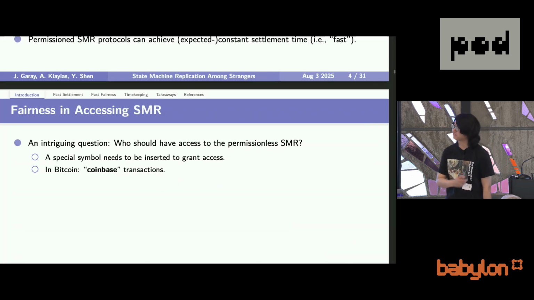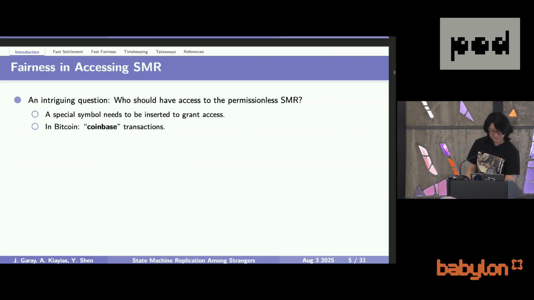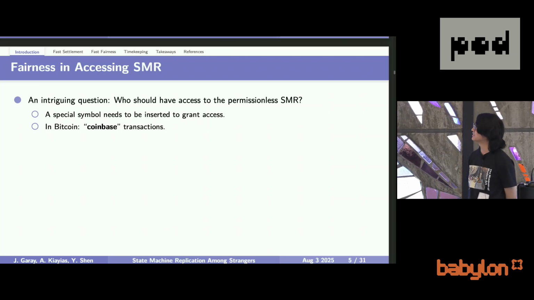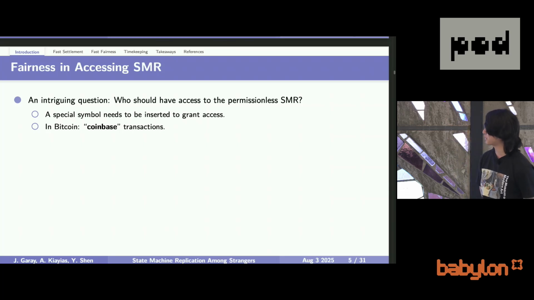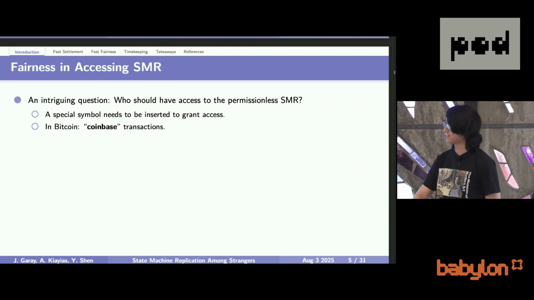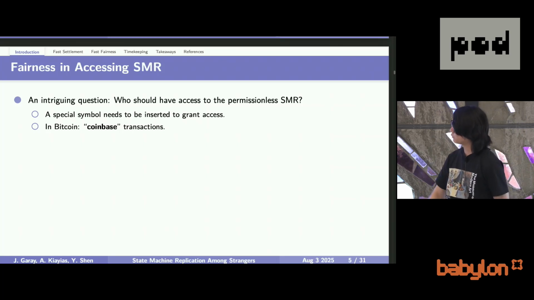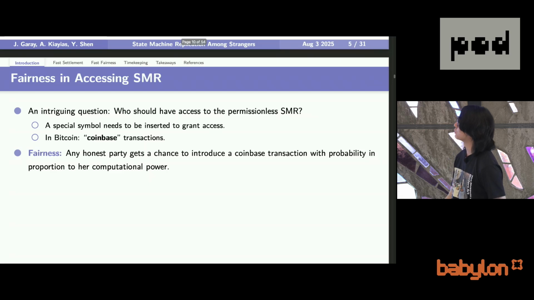The second property is about fairness. Here we have a very interesting question. In the permissionless setting, if you don't have identities in the first place, then who should have access to this permissionless state machine? The answer is quite straightforward: in order to have access, you have to grant yourself access by inserting this special symbol. In the context of Bitcoin, this is exactly what the Coinbase transaction does. It mints an address, and if you know the secret key, then you can later issue transactions. With this in mind, we want to define fairness in this way.